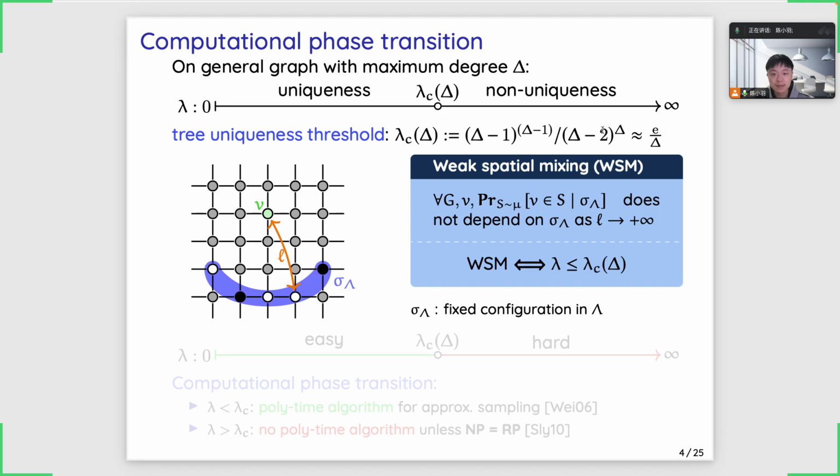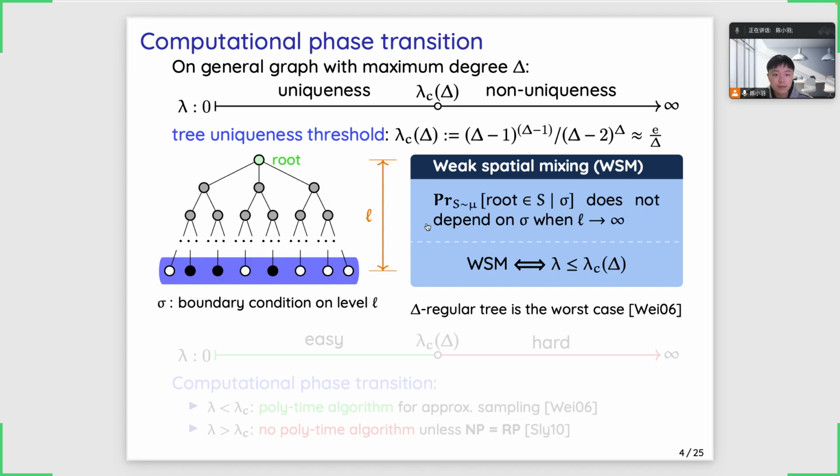It has been shown that for every graph G of maximum degree delta and a vertex v, the marginal probability of v is not affected by a pinning at distance L as L goes to infinity if and only if lambda is smaller than lambda c. This is known as the unique, non-unique phase transition of the hardcore model. The worst case happens at the regular tree, so the uniqueness is also called tree uniqueness.